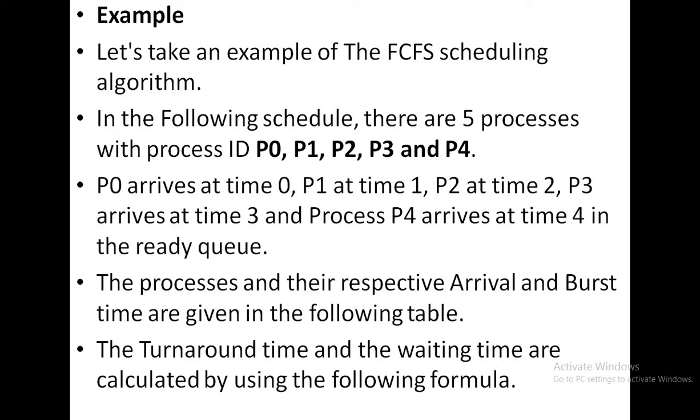So let's take an example of the FCFS scheduling algorithm. In the following schedule, there are 5 processes with the process ID P0, P1, P2, P3 and P4. P0 arrives at time 0, P1 at time 1, P2 at time 2, P3 arrives at time 3 and process P4 arrives at time 4 in the ready queue. The processes and their respective arrival and burst time are given in the following table. The turnaround time and the waiting time are calculated by using the following formulas.